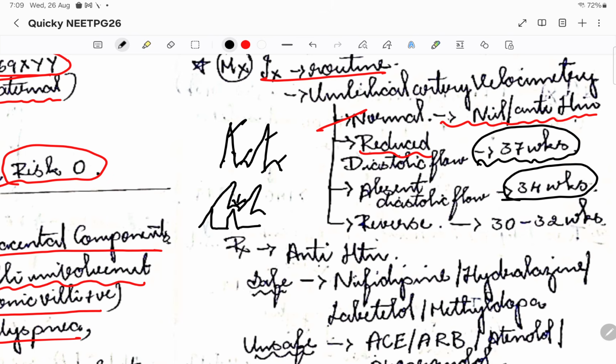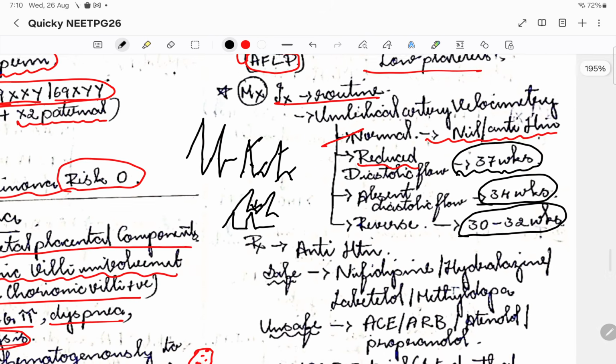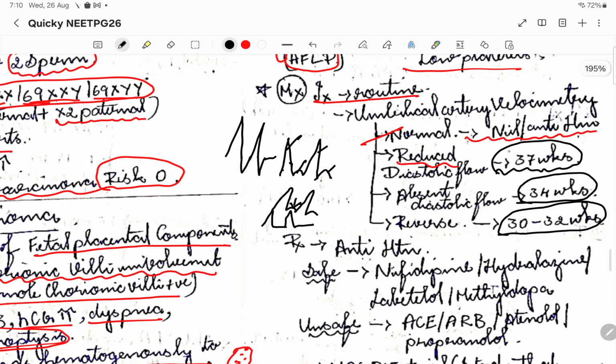If there is a reverse diastolic flow, we are going to deliver immediately, at 32 weeks. This is how we monitor for gestational hypertension.